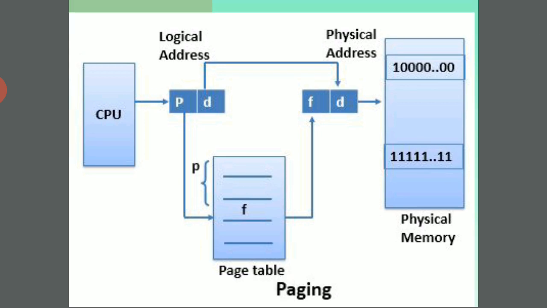So here this is the central processing unit. CPU means central processing unit, and here is the logical address and the physical address. So in this paging table, it is adjusted by the total pages and the physical memory. In this physical memory, the pages are of fixed, same size. This is called physical memory, and this is called the logical address.